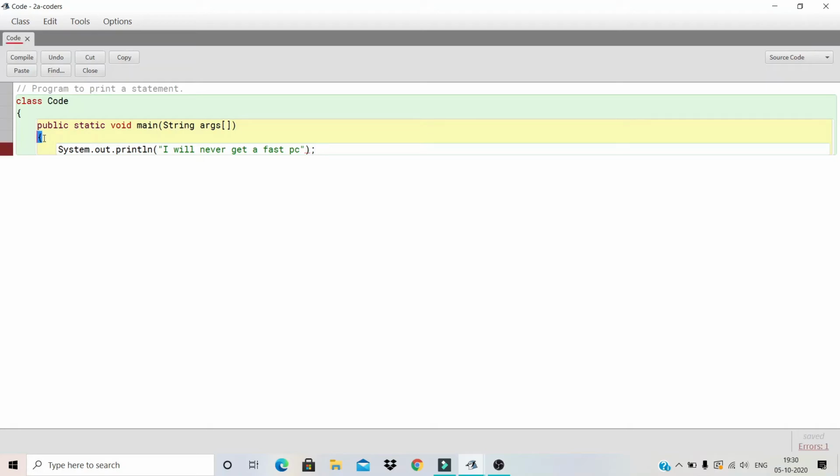After opening the main method, if you write any Java statement, you close this Java statement with the semicolon. Then what do we do? Simple. We close the body of the main method. We close the body of the class. Then the thing to do is click on compile. Compile simply saves the program and checks if there is any correction to do, if there is any error. So I clicked on compile. Compiled, no syntax errors. So this is good. No syntax error came.